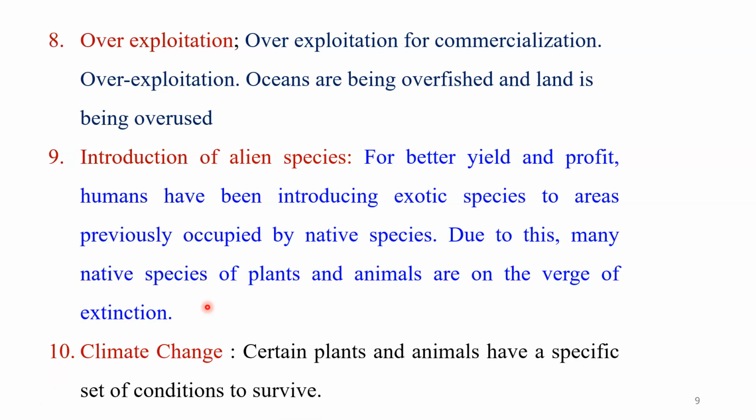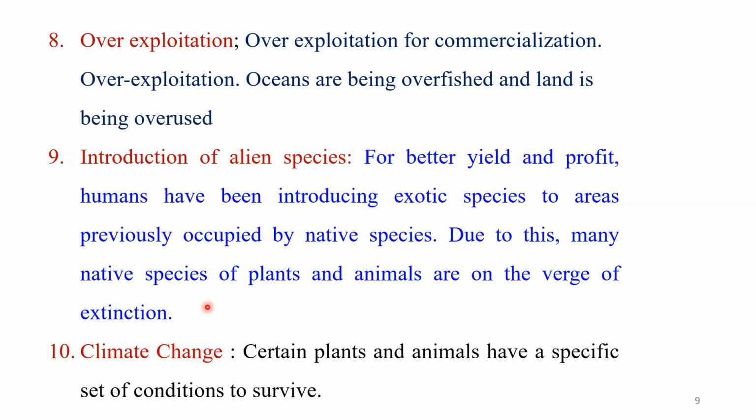Second, next is climate change. Certain plants and animals have a specific set of conditions for survival, but due to climate change there is a continuous increase in the Earth's average temperature, and you know that, students. Some species of plants, animals, or microorganisms are very sensitive. They are not able to adjust to the increasing temperature, and in that process they lose their lives.